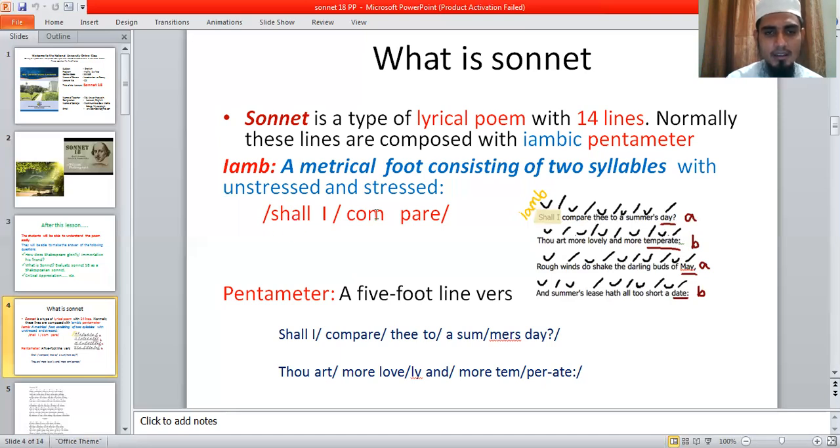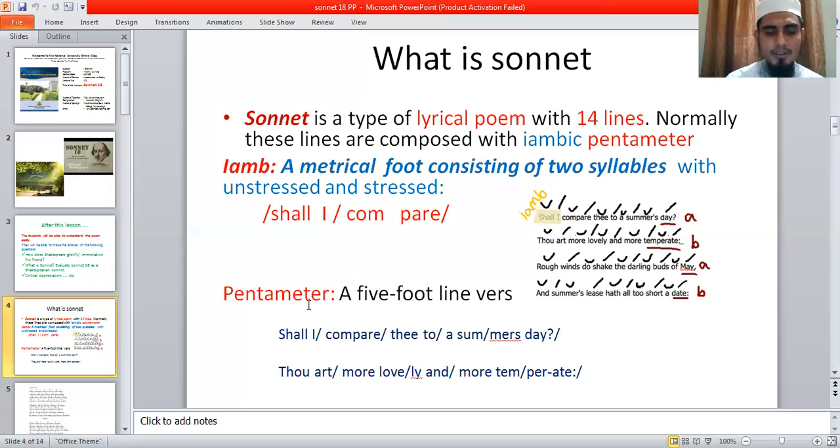So "shall I compare." In this way, this is called an iamb. An iamb means a type of metrical foot consisting of two syllables, where the first one is unstressed and the second one is stressed. Then this is called iambic. Here you can find the poem's foot, meter.